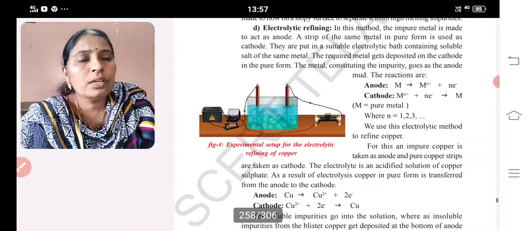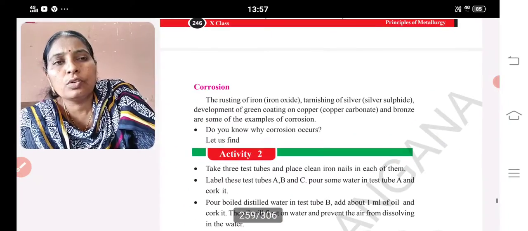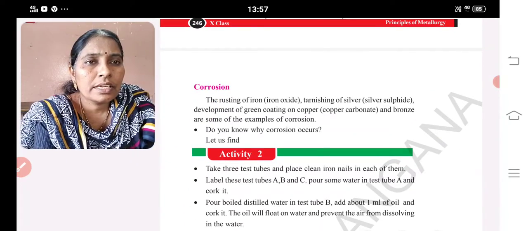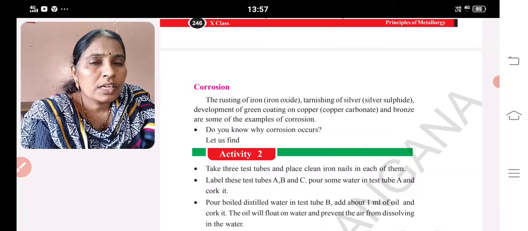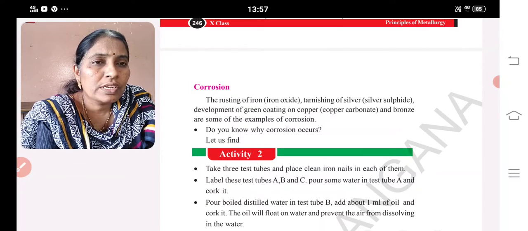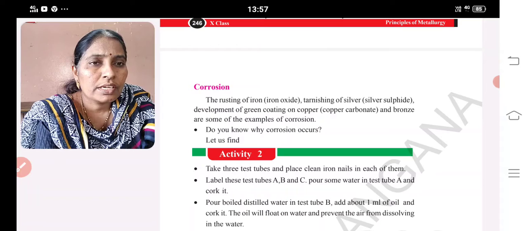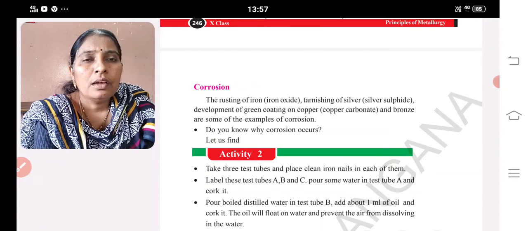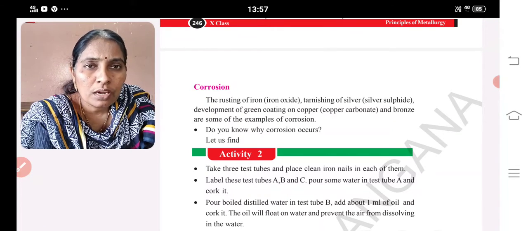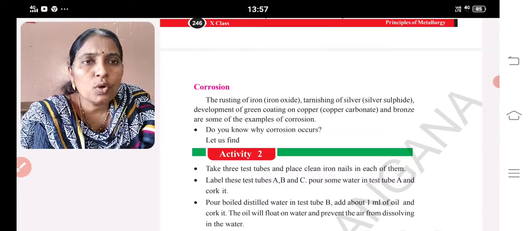So these are the four methods of purification. Now corrosion: you know that any substance getting rusted and forming corresponding oxides in the presence of moisture and air is said to be corroded. Corrosion can be prevented by painting, by adding a chemical such as bisphenol, or by electroplating.